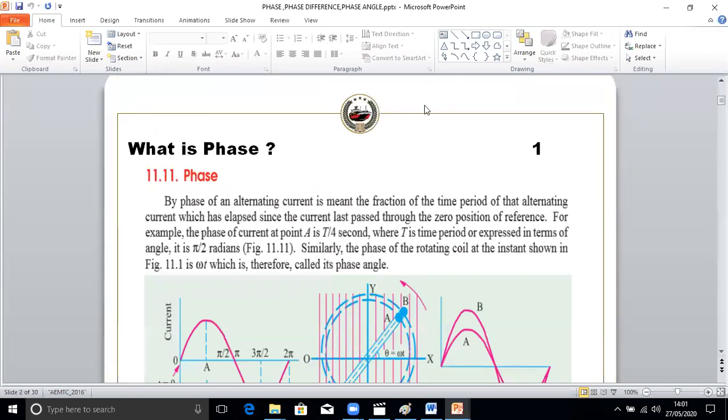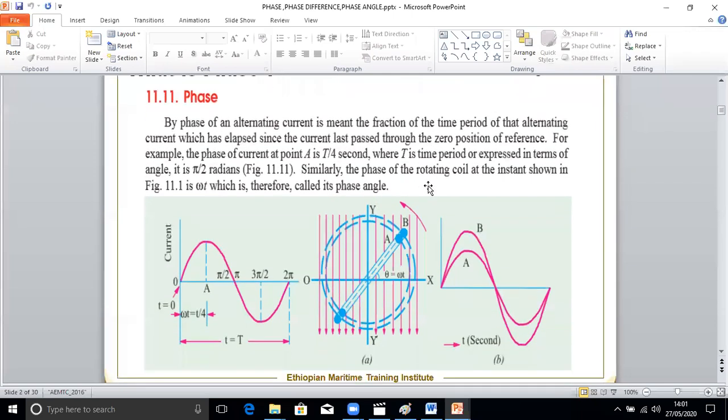If you look at this diagram, you can see phase. The phase of an alternating current means the fraction of the time period of that alternating current which has lapsed since the current last passed through the zero position of the reference.